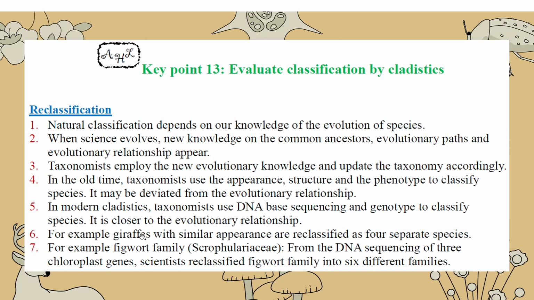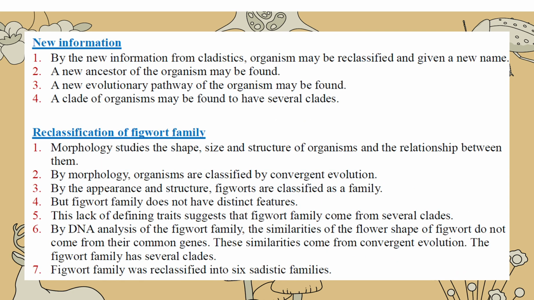And we have another example. For example, for giraffes, all giraffes look the same, but actually they have come from 4 different divergent points. So they have 4 separate species, and then we think that they're just one. But why do we guess they are not one? This is the clue here, because of the new information, maybe a new ancestor or new evolution path, and then it will change.